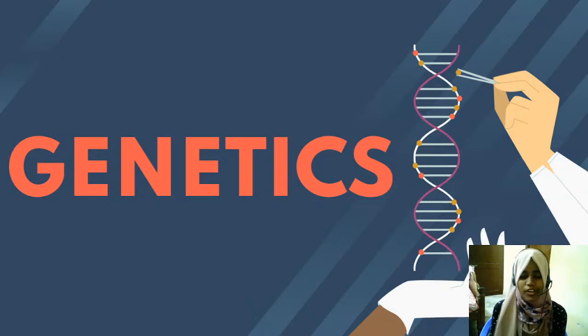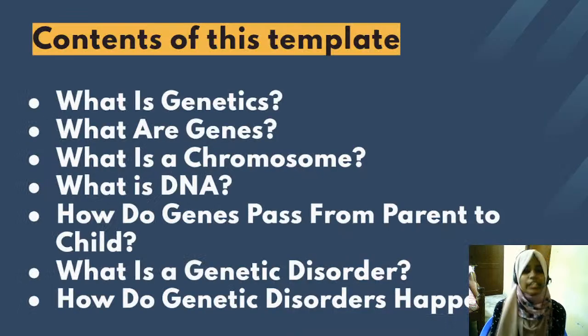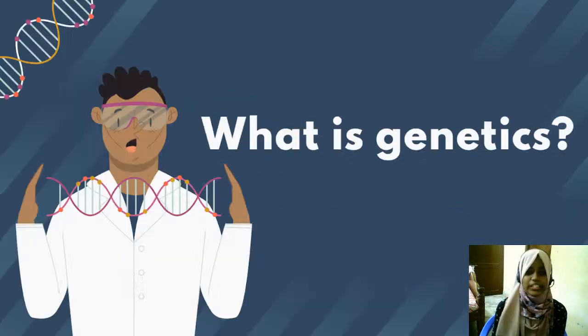We all know we inherit certain traits from our parents, like the complexion from our father and the height from our mother. We must have wondered at some point, how do we inherit those traits? That is due to genetics, genes and heredity. So come on, let's see each of them in detail. Today we will be seeing about genetics, genes, chromosomes, DNA, how genes pass from parents to child, and what a genetic disorder is and how genetic disorders happen.